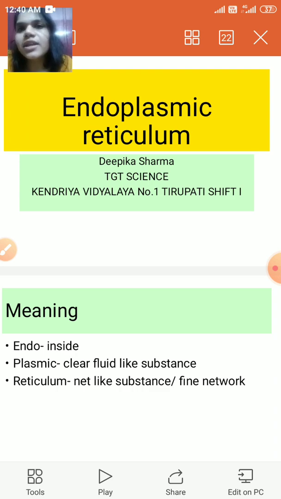Today we will study endoplasmic reticulum. This topic is specifically for class 11. It's a part of cell biology. So let us learn about endoplasmic reticulum.